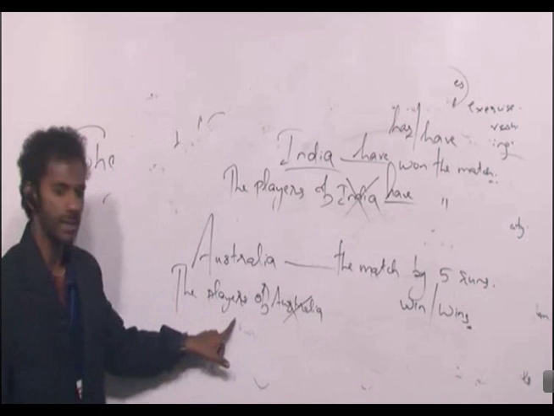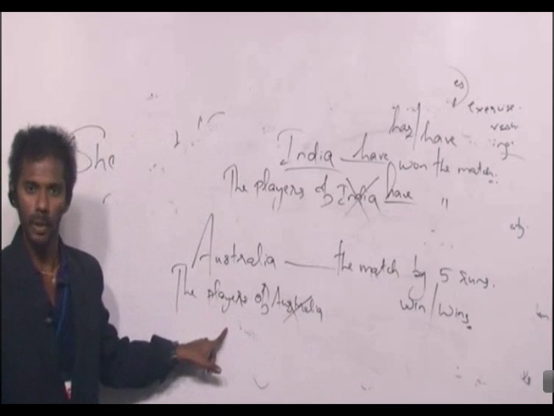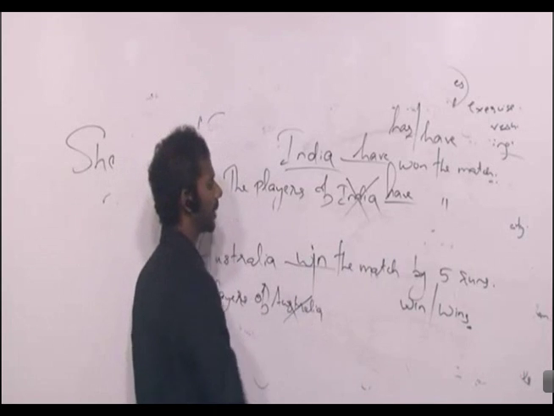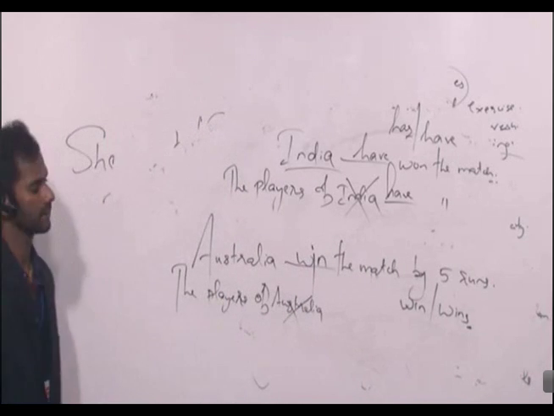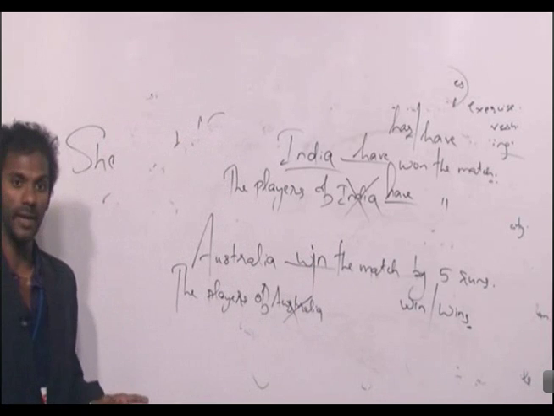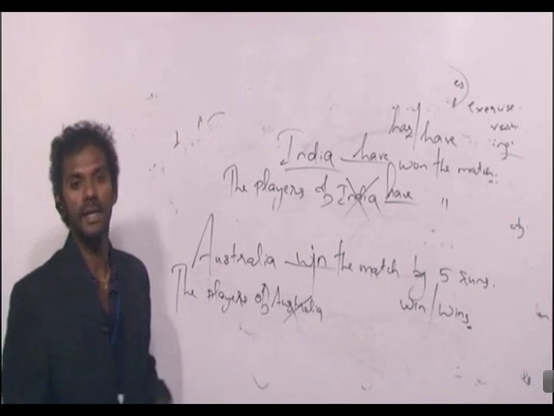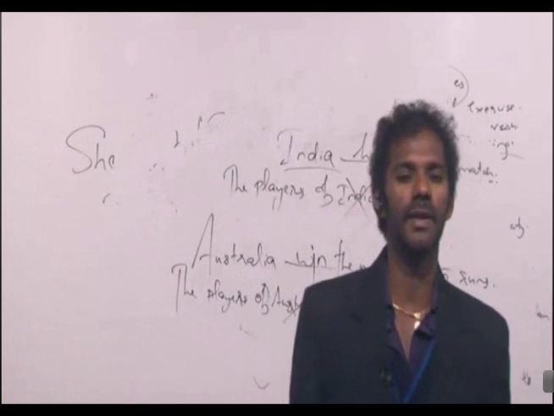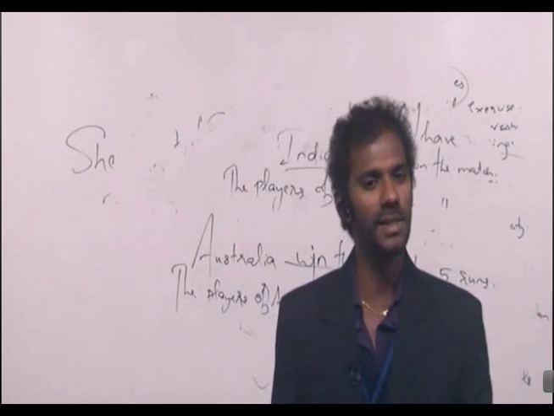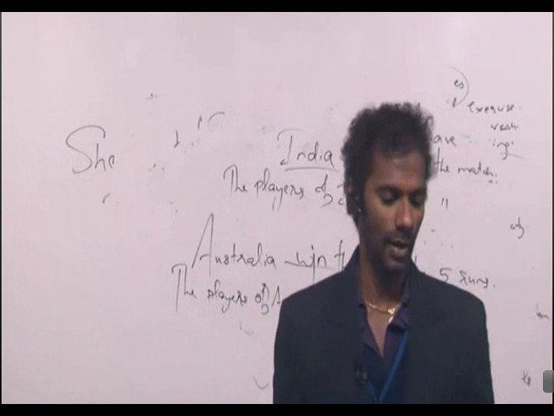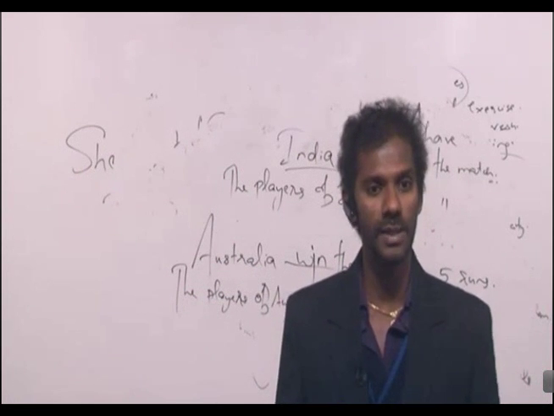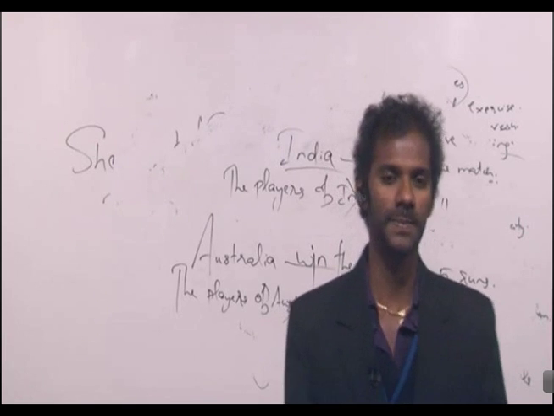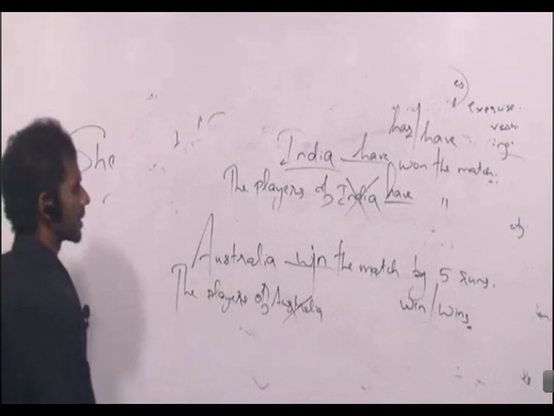The players, singular, plural? Plural. Verb also must be plural. Win the match by 5 runs. Clear? So it should be Australia win the match by 5 runs. It's never Australia wins the match by 5 runs, right? So whenever we watch cricket, and whenever a country dashes, you must look for this statement on the screen. It will never be Australia wins. It should be Australia win the match by 5 runs. Got it? Fine.